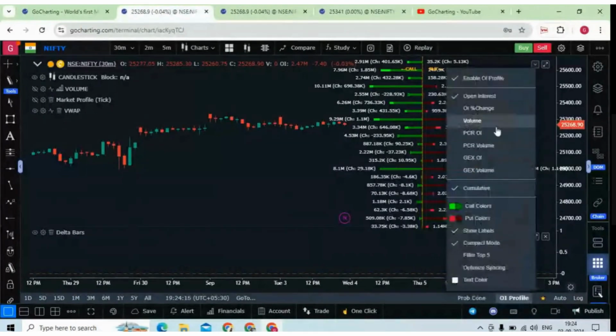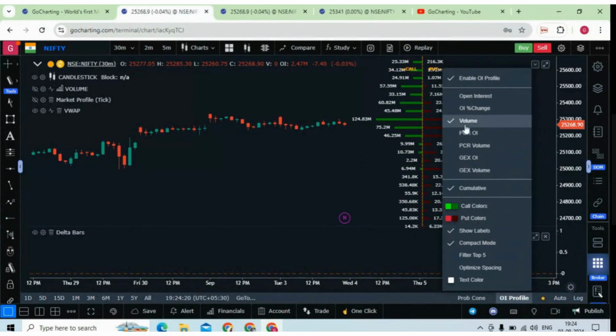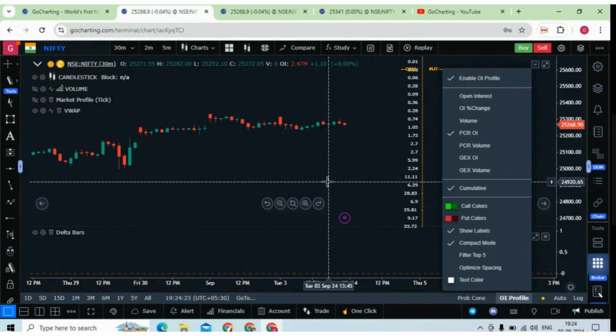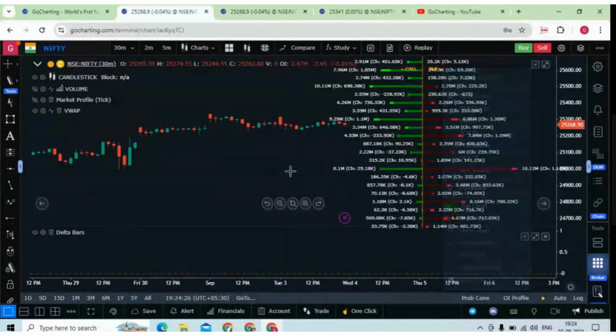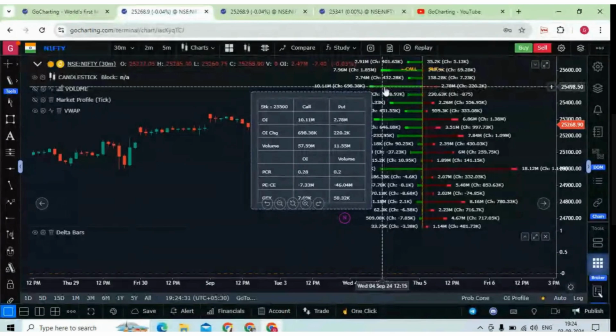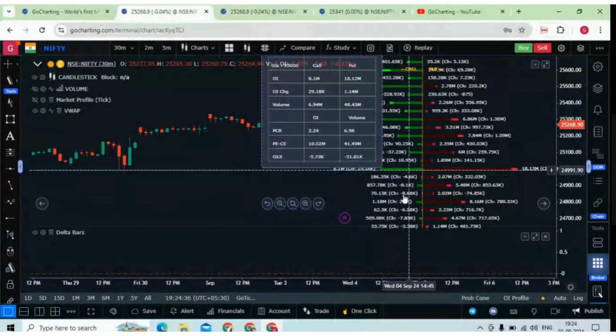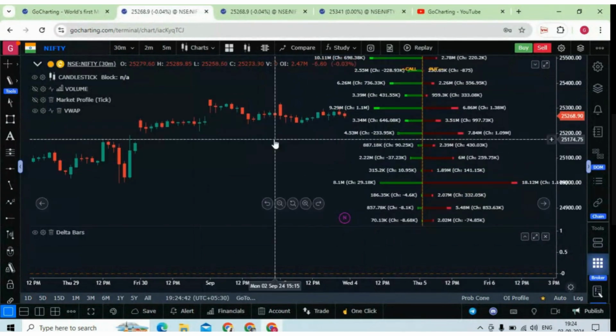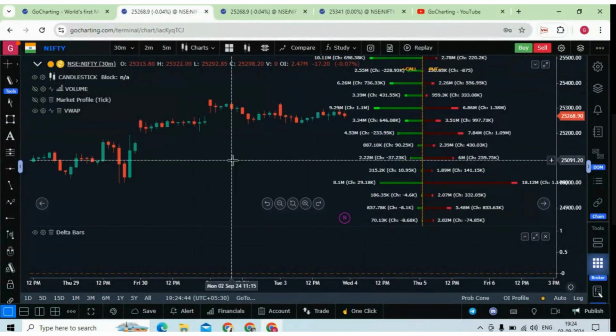Now this can be set for open interest, OI percentage change, volume, or put call ratio OI. All these things are there, you can explore. This is a very popular feature. You can get the OI as well as the OI change. There is a dark green and a light green, so that is OI change and the OI. This is how you can very conveniently interpret the OI along with the charts.